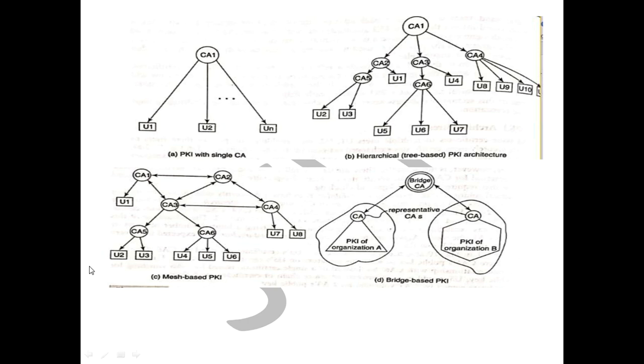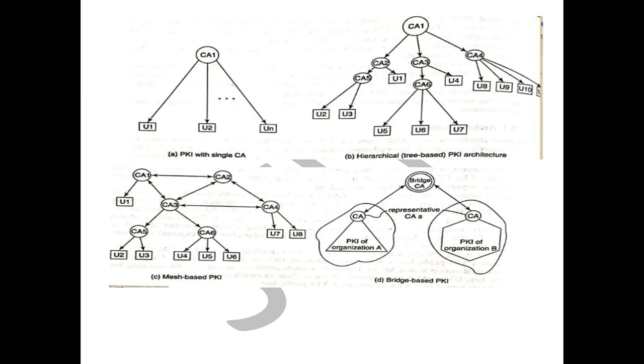So if anyone wants a certificate from any other mesh, they can get it, as all the CAs are going to trust each other. But this is not the case with this hierarchical PKI.